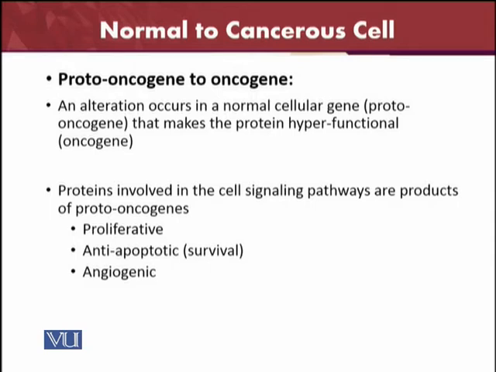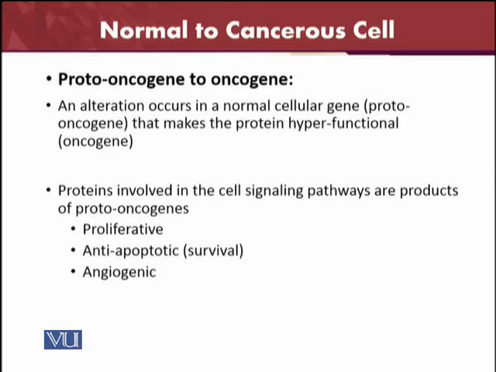Proteins involved in the cell signaling pathways are the products of the proto-oncogenes. Of course, there are proteins involved in the signaling pathways, and these are the products of the proto-oncogenes. There are three kinds of such proteins: proliferative proteins, anti-apoptotic proteins, and anti-angiogenic proteins.